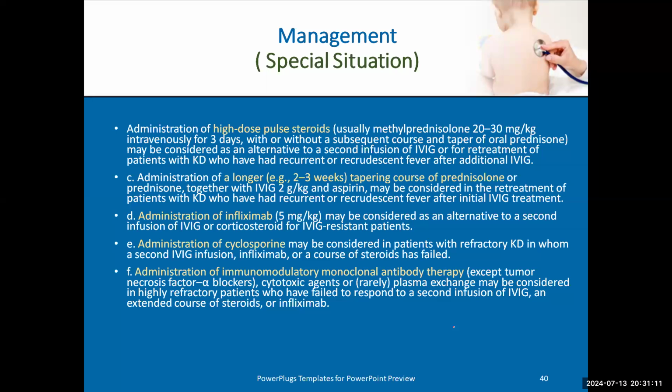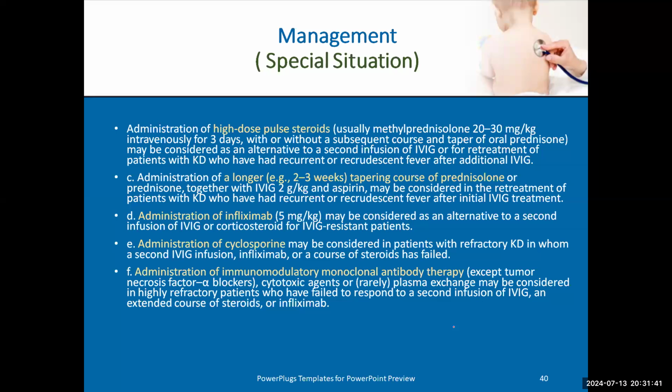Alternative medication may be high dose pulse steroids, methylprednisolone, 20 to 30 milligram per kg, or a longer tapering course of prednisolone over 2 to 3 weeks. If we give him high dose pulse steroid methylprednisolone, we give it for only 3 days. But if we give him prednisolone, we'll give it over 2 to 3 weeks, and we taper it gradually. We can give him infliximab also, 5 milligram per kg.